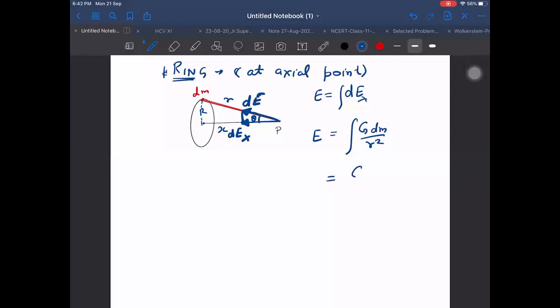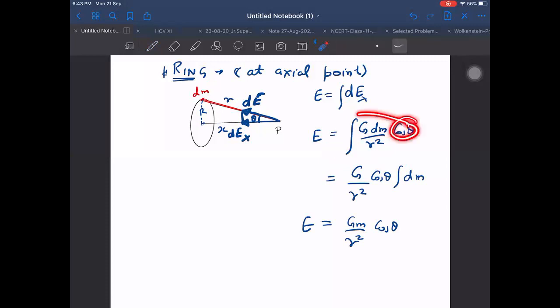Then we get G into, G is constant. R is also constant or not? Sorry, I forgot to take that cos theta term. Cos theta will also be there. Cos theta also constant. That is it finally. Now you tell me, are you able to understand these things? You have to understand why I am bringing R square out of the integration, why I am bringing cos theta out of the integration. First you understand why cos theta here, because I am writing dEx, only the x component. Why not taking the y component? Because those will get cancelled out in pairs. They cancel each other. So I am interested only along the x axis.